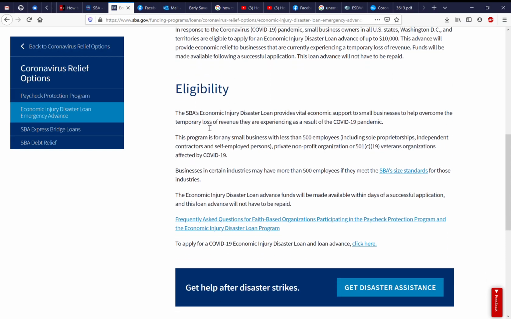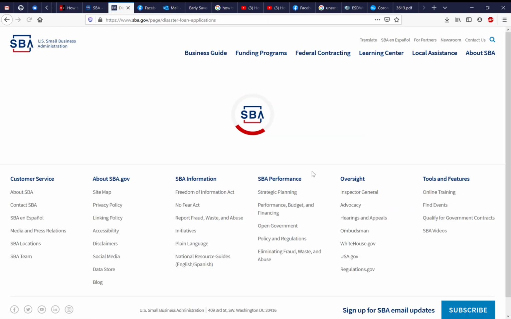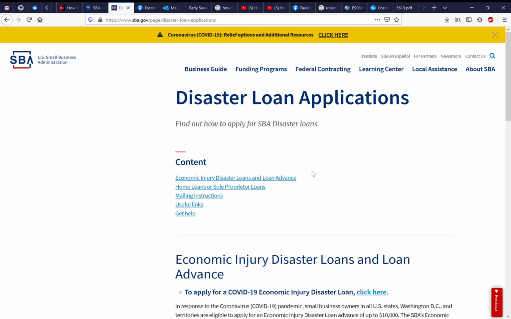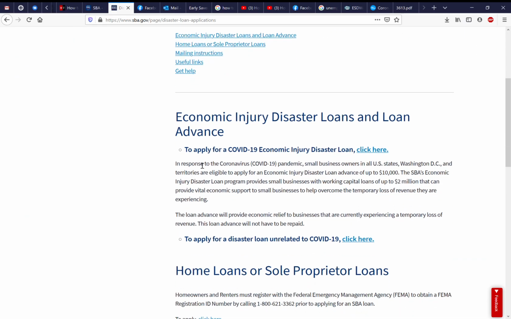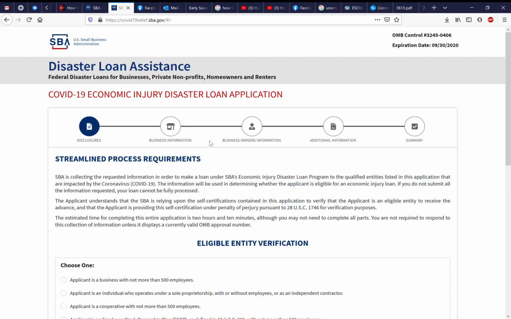So once you're on this website, you're going to scroll to the bottom and click on Get Disaster Assistance. Once you click there, it says to apply for economic injury disaster loan, please click here. We're going to click there, and you're going to come to an application that looks just like this.